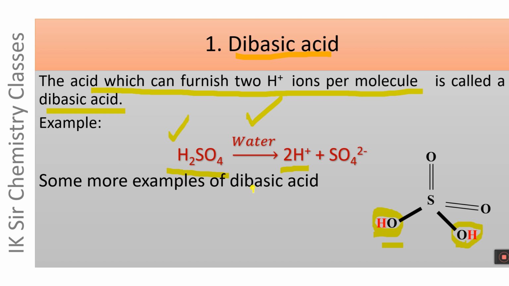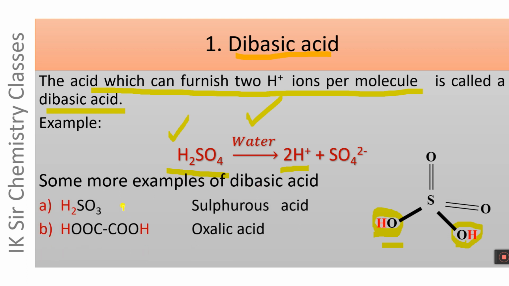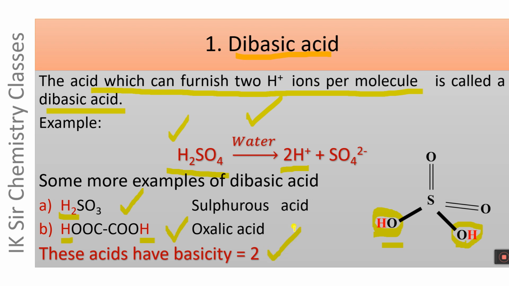Some more examples of dibasic acid are given below: sulfurous acid, H2SO3, and oxalic acid. One molecule of these acids contain 2 H atoms which can be furnished as H plus ions. These acids have basicity equal to 2.